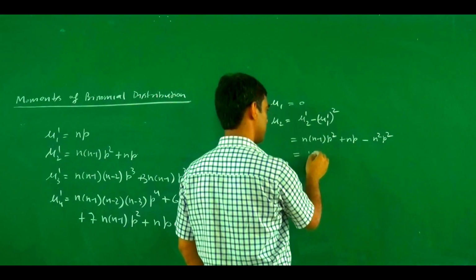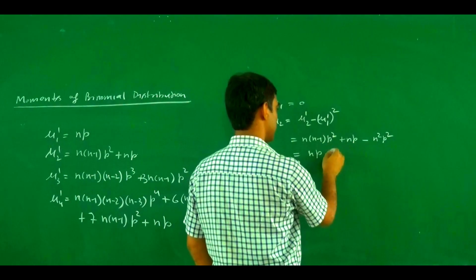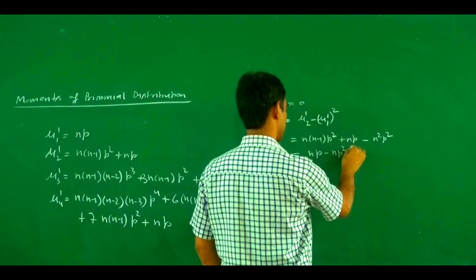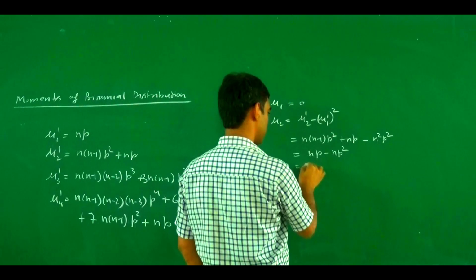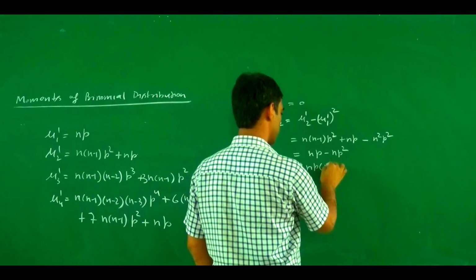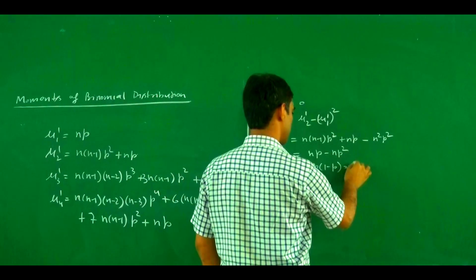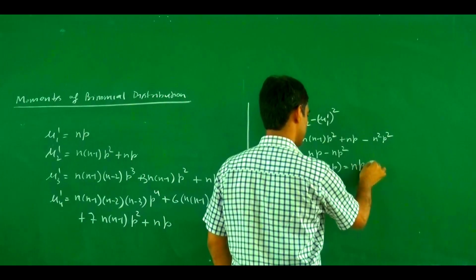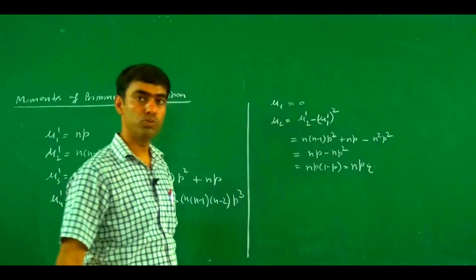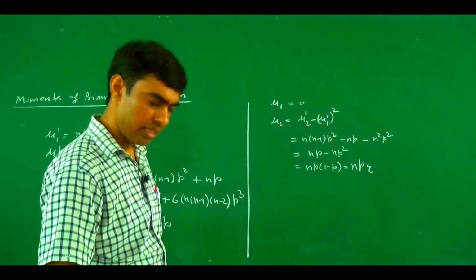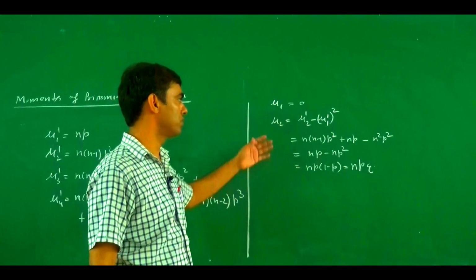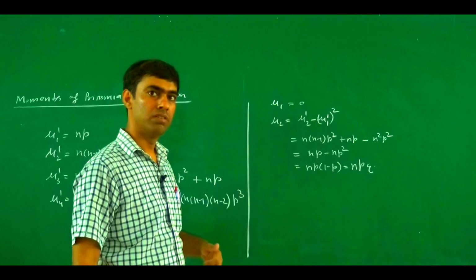After simplification this becomes np minus np square. So this becomes np outside, and inside 1 minus p, which is q. So mu 2 becomes npq.